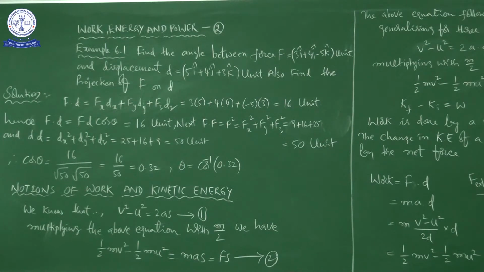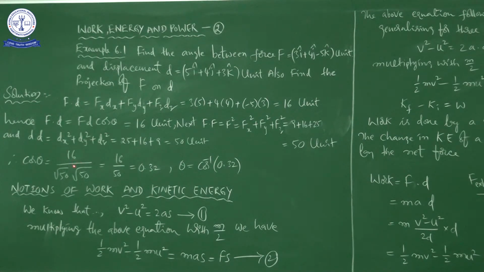So what is F? Square root of Fx square plus Fy square plus Fz square. What is d? Square root of dx square plus dy square plus dz square, okay. Here we have to write the magnitude of F and the magnitude of d. So basically we have to write here F and here d, not in vector form. I have to write the scalar form because you have to write the magnitude. See, there is a difference between these two and these two, right. So here it is a vector, it is also a vector, but when we multiply these two we are getting this result, right.